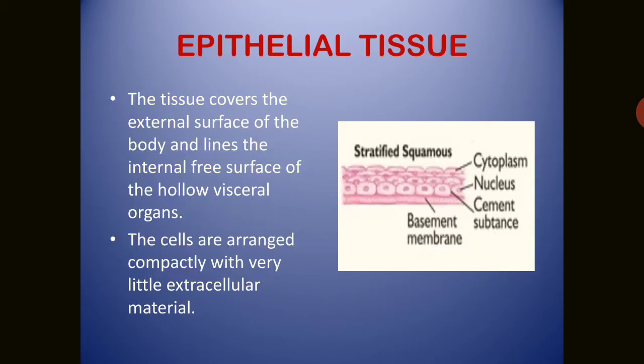Now come to the epithelial tissue. The tissue covers the external surface of the body and lines the internal free surface of the hollow visceral organs. The organs found inside our body, the hollow visceral organs, the responsibility of this tissue is to line them and maintain the covering of the entire body organ. These cells are arranged compactly with very little extracellular material. That means outside the cell there is very little material, so these tissues are compactly arranged.